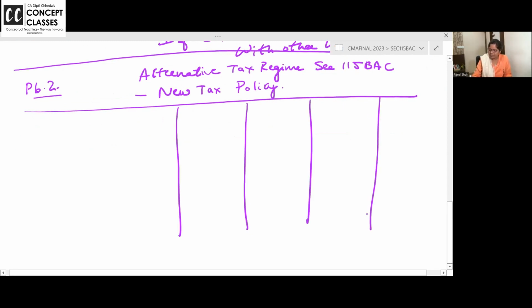Make particulars and 4 columns. Particulars. Option 1, normal tax rates. Option 2, Section 115BAC.